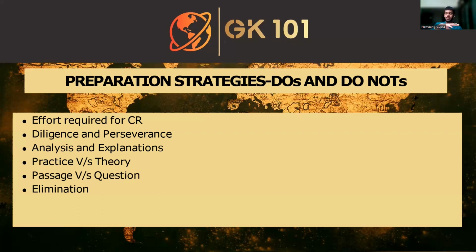And finally, this is something that I think almost everyone prepping for CLAT will swear by: elimination. It is one of the most tried and tested techniques with respect to any section, and more so with CR. Instead of trying to scout out the right option from the get-go, it is much more helpful to cross out the ones that you see as being implausible and then only focus on the ones that you see as being credible contenders as the right option. First of all, it'll clear up your own thinking. You won't necessarily waste time dilly-dallying between more than two options. I think the battle ultimately only remains between two options in CR. And you won't accidentally end up choosing the wrong option.